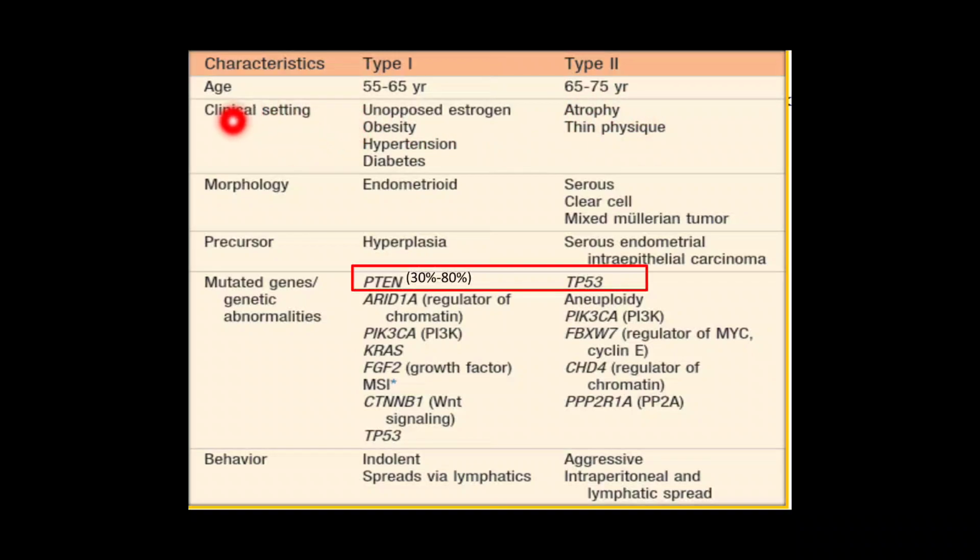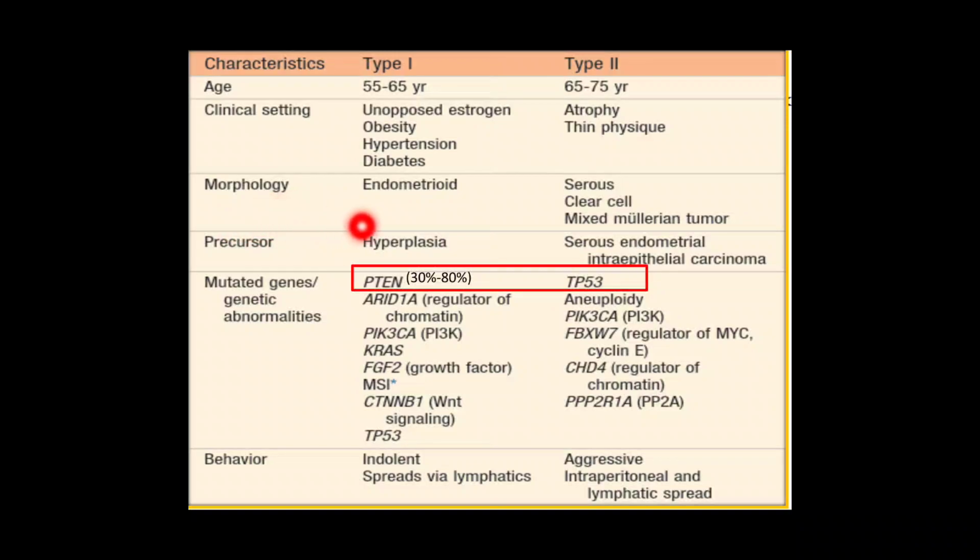Now clinical setting is important to identify. So unopposed estrogenic stimulation is the most important factor for type 1 endometrial carcinoma. So there will be a history of endometrial hyperplasia. There can be preceding endometrial hyperplasia in the endometrium of the patient. Then obesity, hypertension, diabetes, these are associated factors for type 1. In comparison, in type 2, we see endometrial atrophy. It occurs in a setting of endometrial atrophy and there is no estrogenic stimulation and the patient has a thin physique.